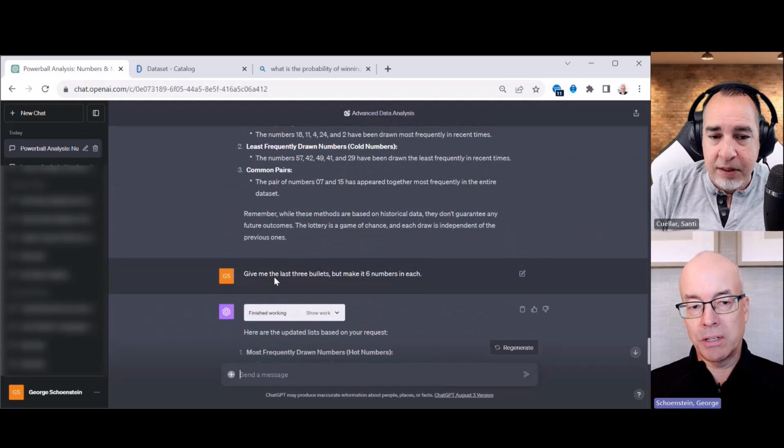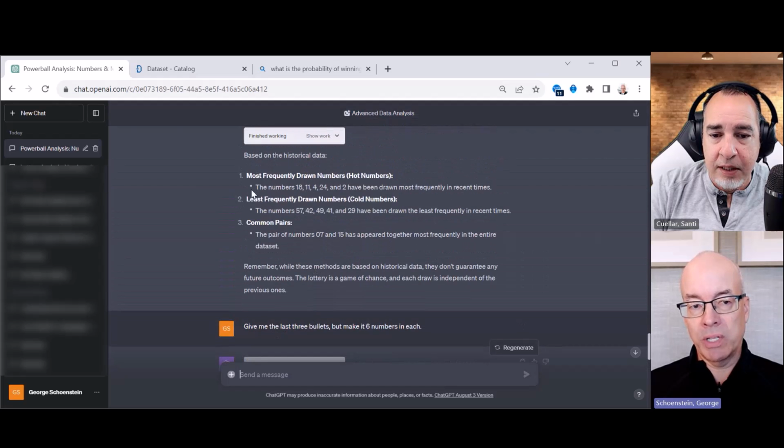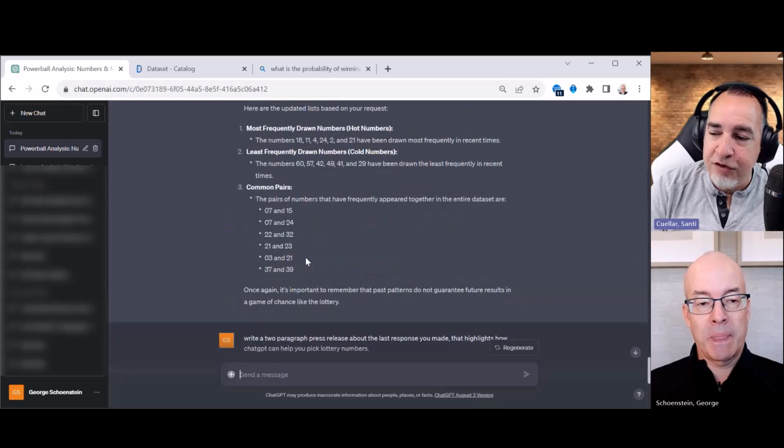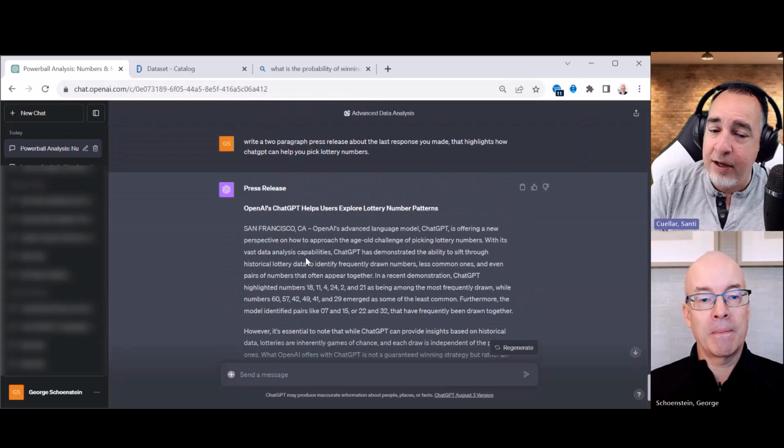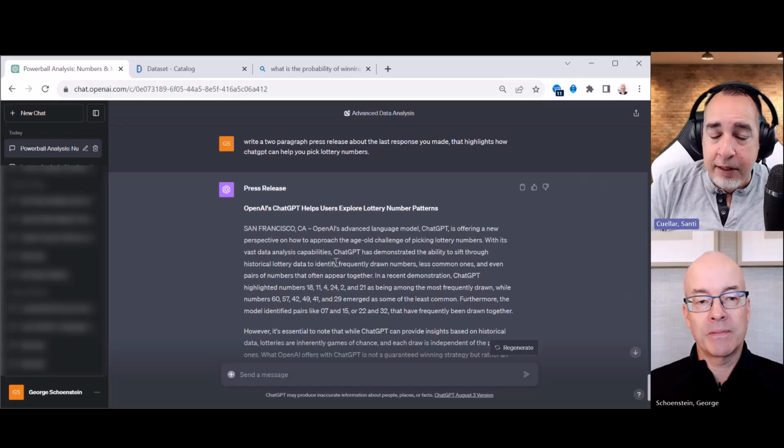Even though it's a sentence, I'm saying the last 3 bullets, they're technically bullets, but they were numbered. Right? It understood. Remember, it's comprehension. That's the thing about AI. It comprehends what it's reading. Which is scary. And then finally, the press release.